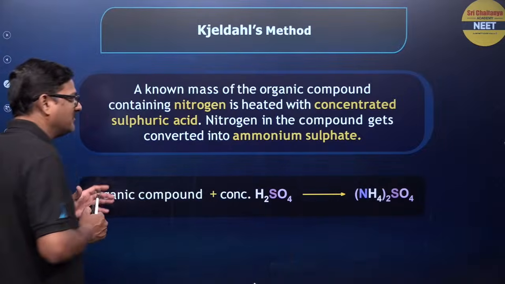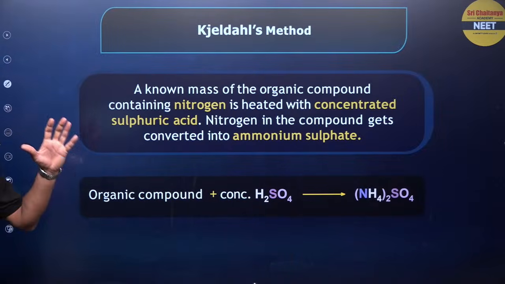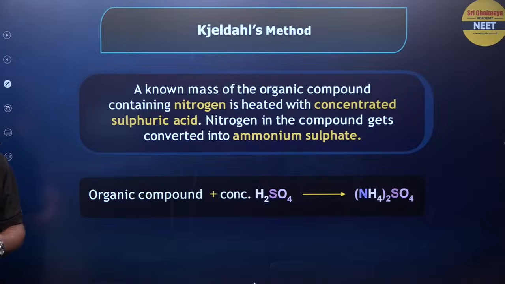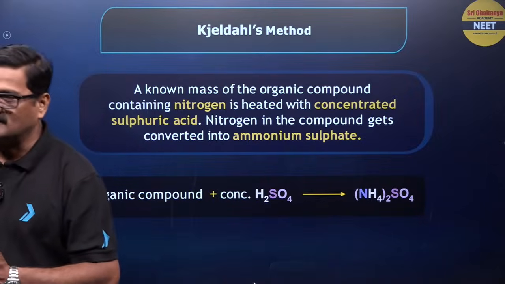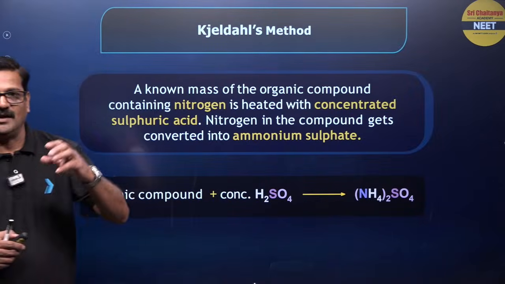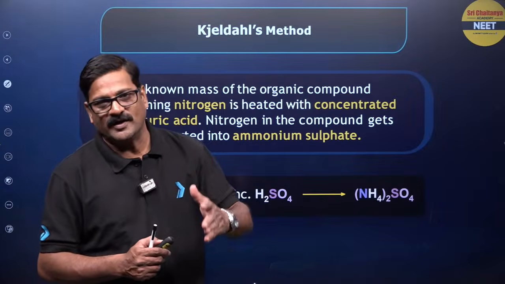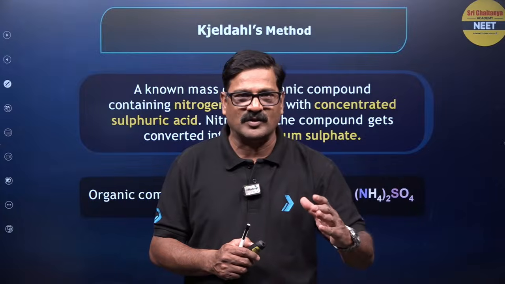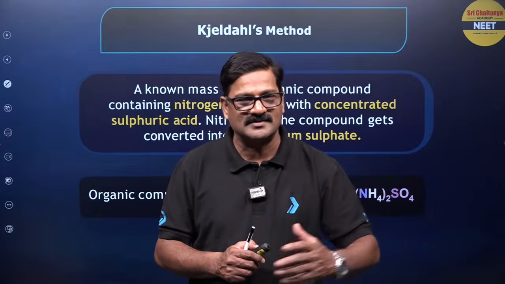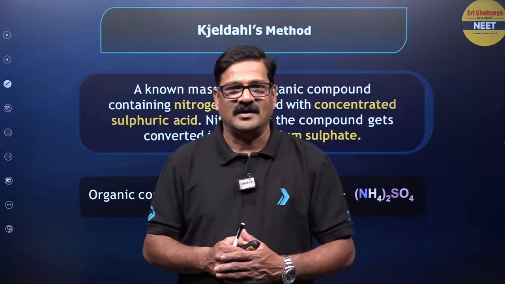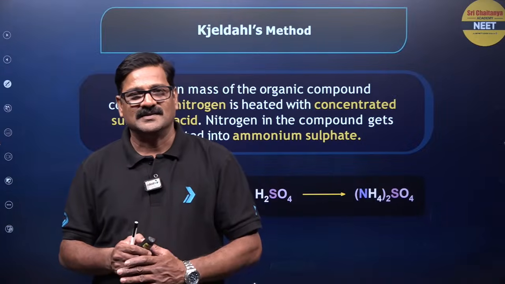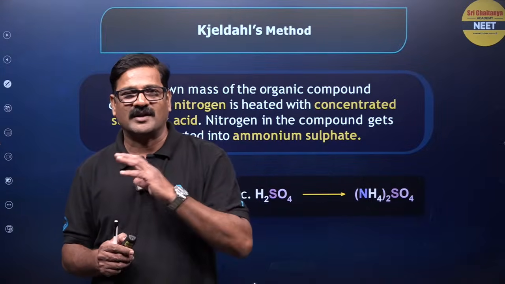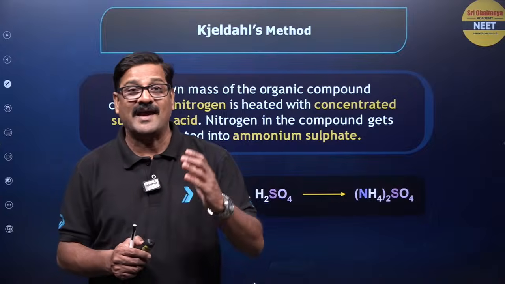Kjeldahl method, I'll give you the formula as well. In the Dumas method, to estimate nitrogen, the nitrogen present in the organic compound is converted into nitrogen gas. In the Kjeldahl method, the nitrogen present in the organic compound is converted into ammonia.